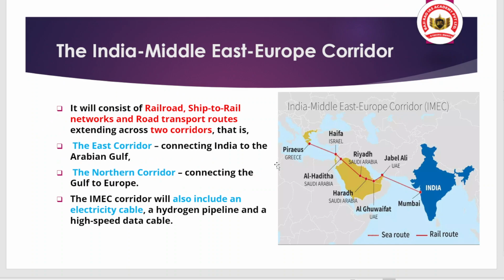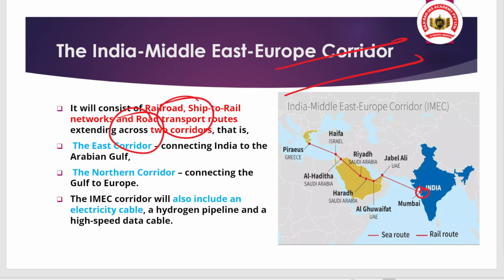So when we talk about the India Middle East Europe corridor, it is a railroad, ship-to-rail network and a road transport route that will extend across 2 corridors. Corridor means what? A way or a pathway that will connect the countries, okay. One is the east corridor that will connect India to the Arabian Gulf.